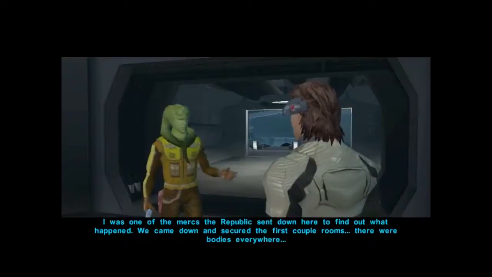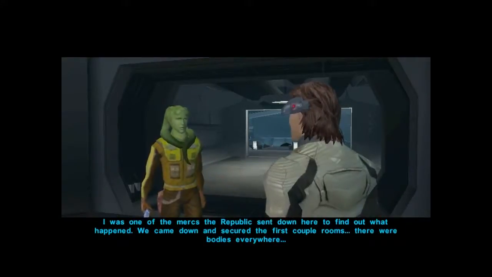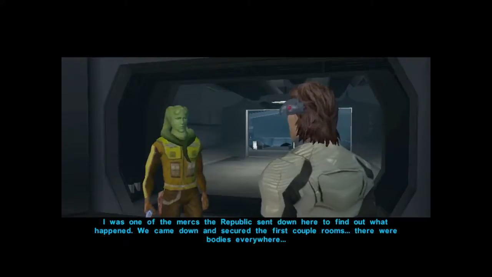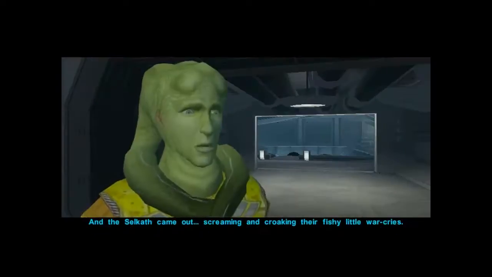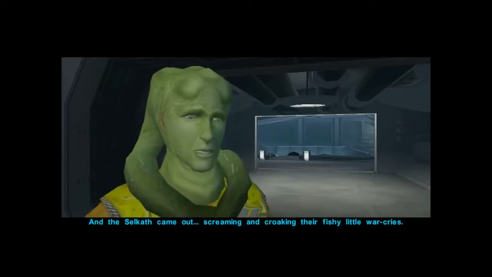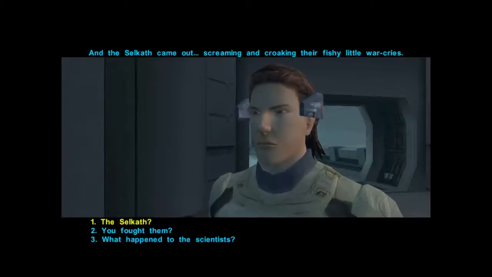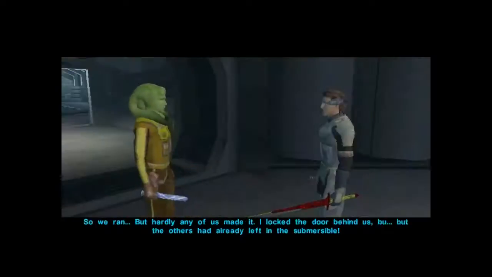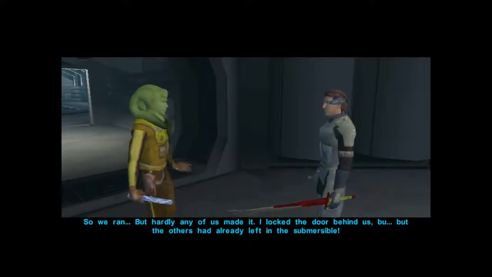I was one of the mercs the Republic sent down here to find out what happened. We came down and secured the first couple of rooms. There were bodies everywhere, and the Selkath came out, screaming and croaking their fishy little war cries. They swarmed out and over us. There was no way we could stop them. So we ran, but hardly any of us made it.